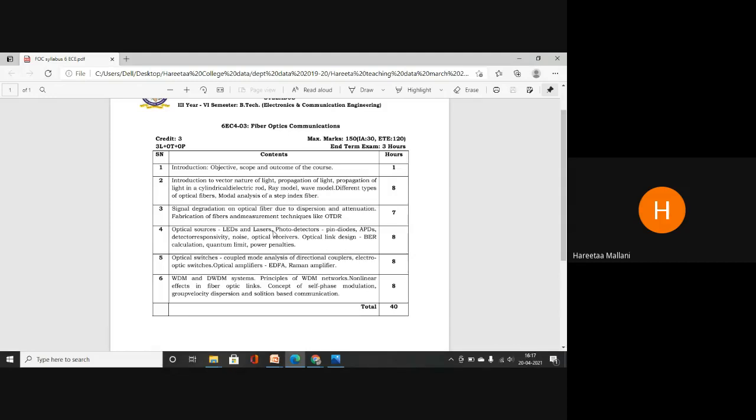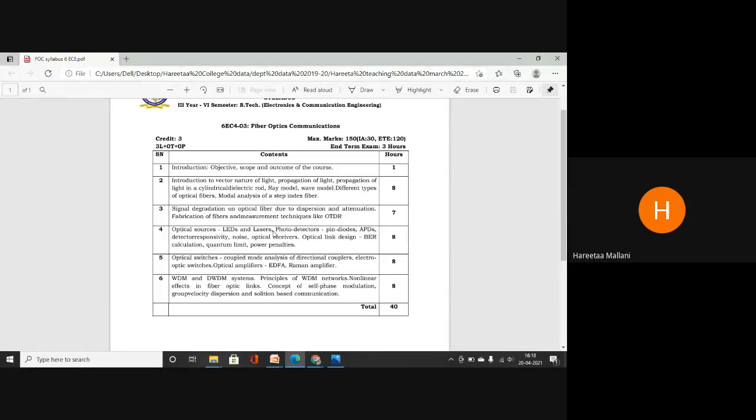From second year you have been continuously studying your communication subjects. Am I right? You have studied analog communication, digital communication, then you will have a wireless communication subject. So dispersion and attenuation will affect the signal quality which is propagating through the optical fiber. Clear? After this degradation, what we have to discuss is how these fibers are fabricated: what are the fabrication steps and process through which we design this optical fiber?